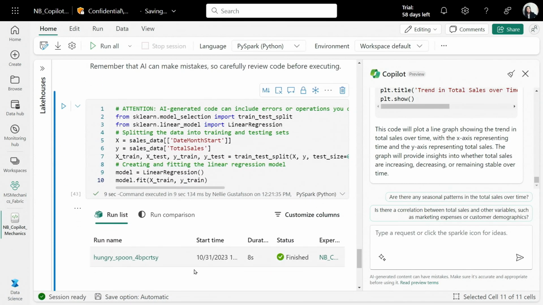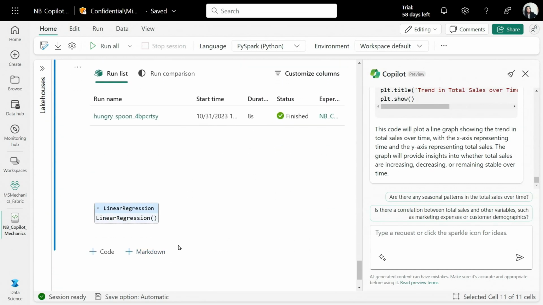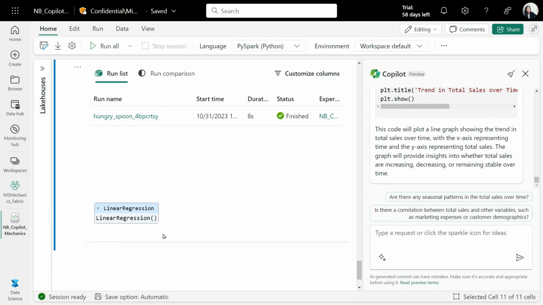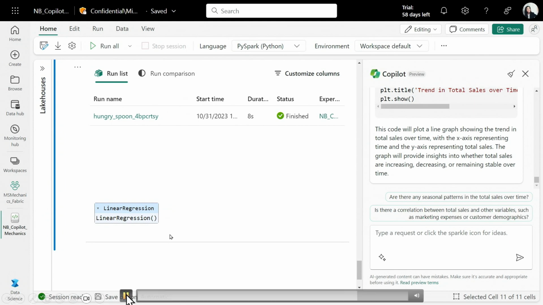But here you also see that when we run the code cell, we now have a machine learning run. And in Fabric, we also have support for MLflow. In this case, we also have support for auto-logging, for those who are familiar with that. So we automatically capture and create a machine learning experiment for you. And you see here that it's a linear regression model that was created.